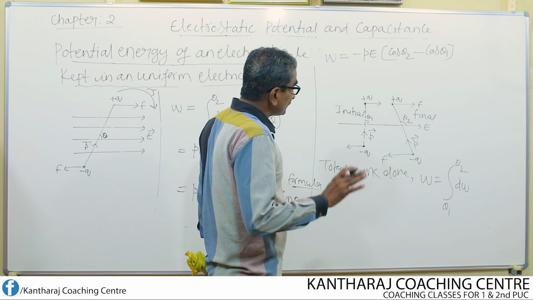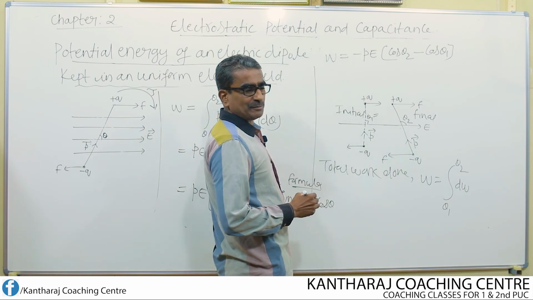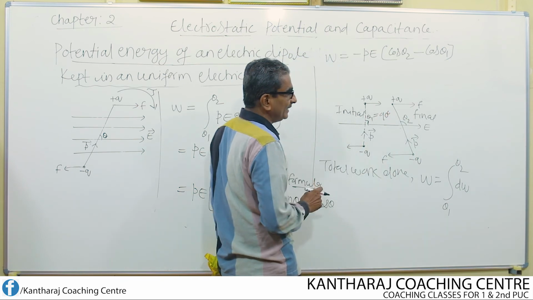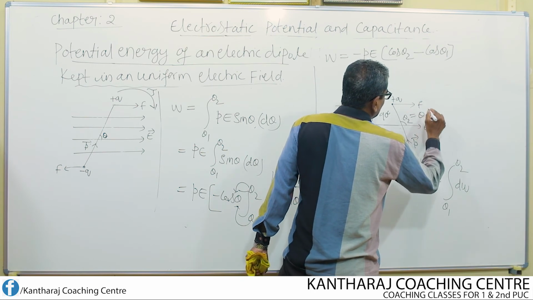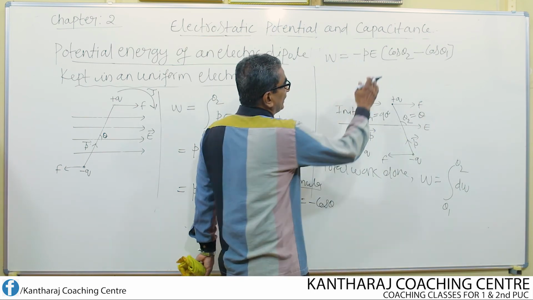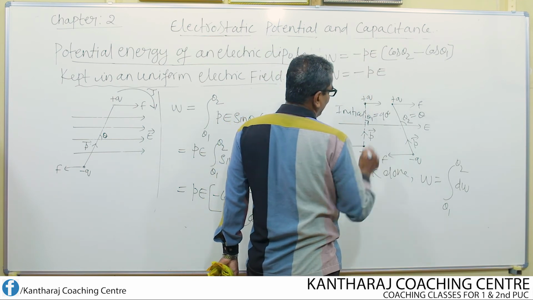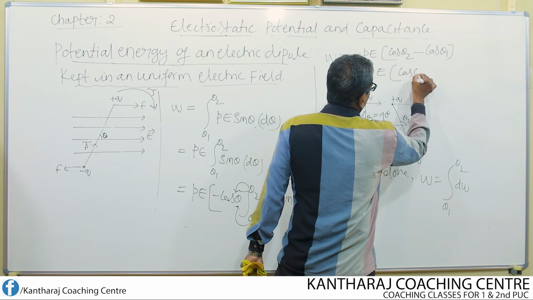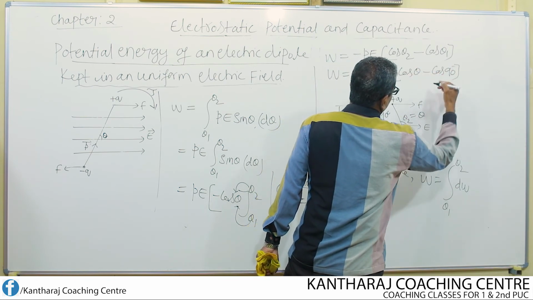Okay. Suppose I assume this theta 1 as the initial position angle, theta 1 is equal to 90 degree, because it's 90. And if I assume this final angle theta 2 is equal to theta, then what do I get here? I get W as equal to minus P into E into cos theta minus cos 90.